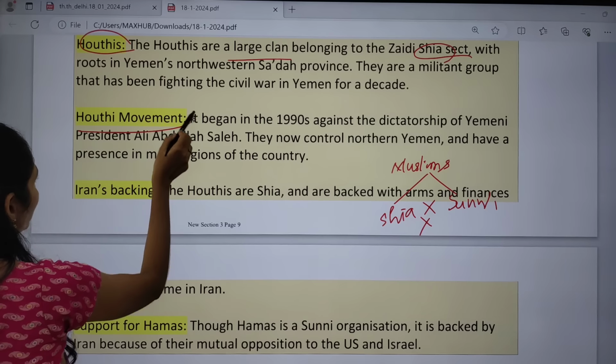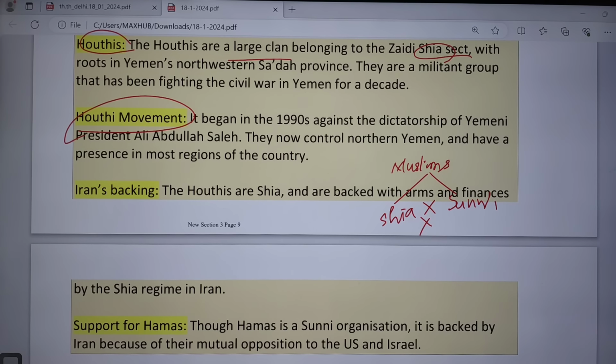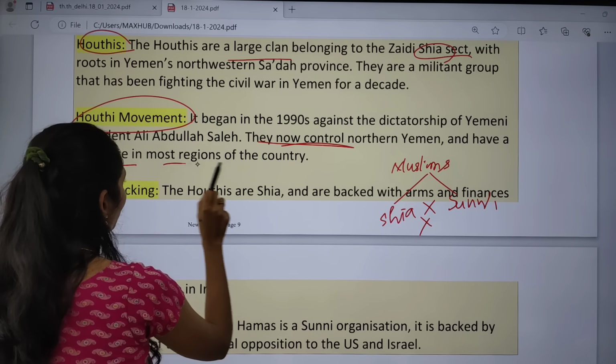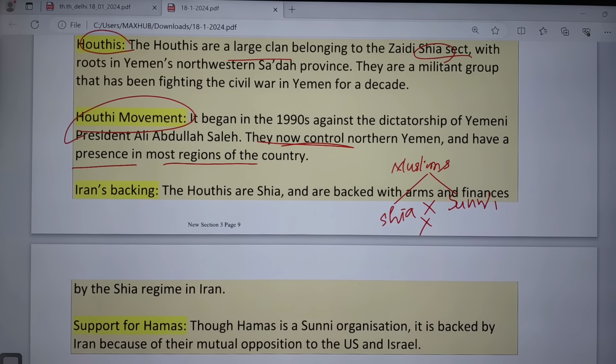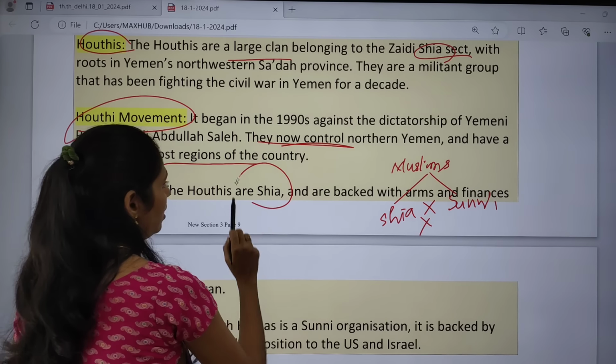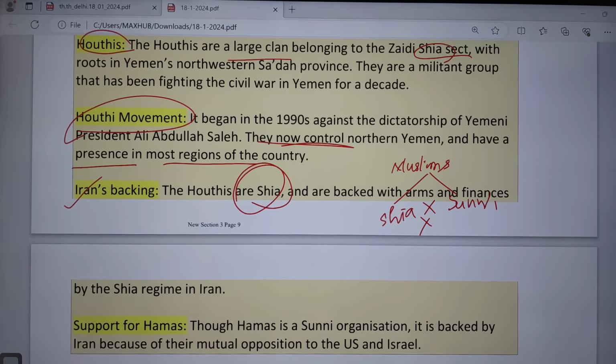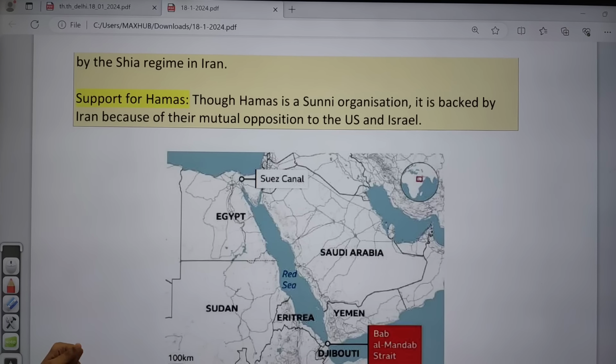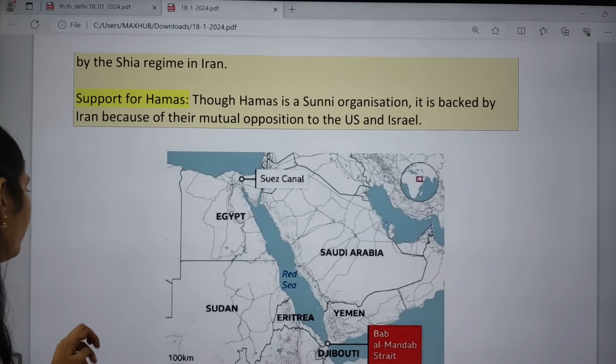If you're talking about the Houthi movement, this movement began in the 1990s against the dictatorship of the Yemeni president, and they now control northern Yemen and have a presence in most regions of the country. The next point is Iran's backing. The Houthis are Shia, and they are getting arms as well as finances from Iran itself. If you're talking about support for Hamas, why are they supporting? Hamas is a Sunni organization. Even though they are Sunni, because of mutual opposition to the US and Israel, they want to support Hamas.